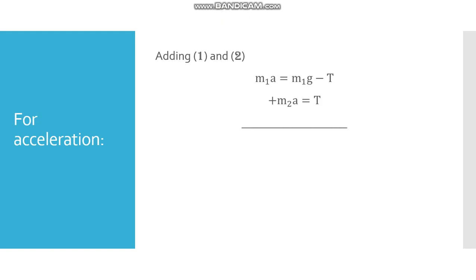If we add this, the left hand side will be added by the left hand side and the right hand side will be added by the right hand side. So what will happen? m1a plus m2a remains the same. Here minus T will be cancelled by plus T, m1g remains as it is.